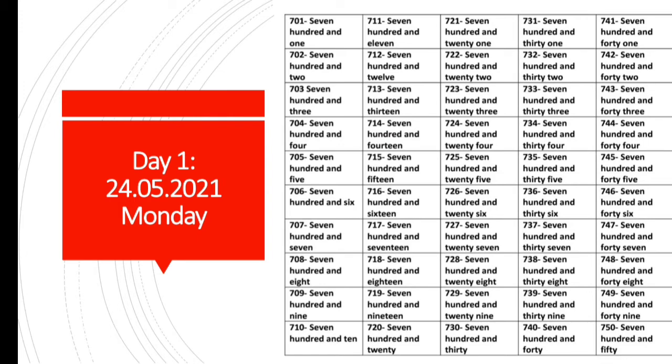So, students, in this week, we will do number names from 701 to 900.